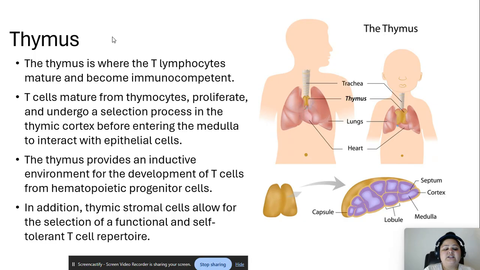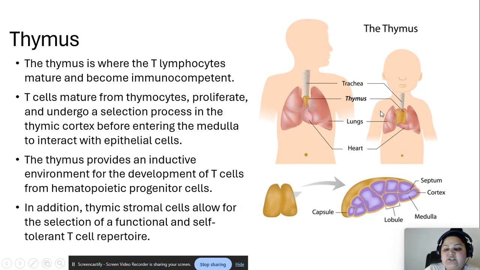The thymus provides an inductive environment for the development of T cells from hematopoietic progenitor cells. So they're not ready for it, but it provides an environment where they can be ready, right? In addition, thymic stromal cells allow for the selection of a functional and self-tolerant T cell repertoire. So they're not only training T cells to become immunocompetent, but they're also making the right selection. Which one's the perfect T cell to join the B cell, right?